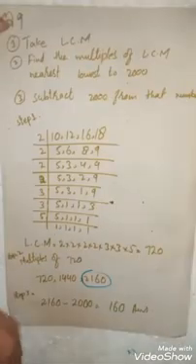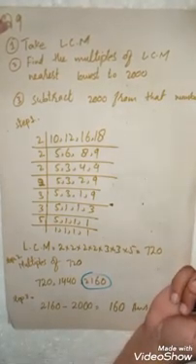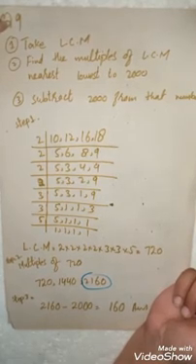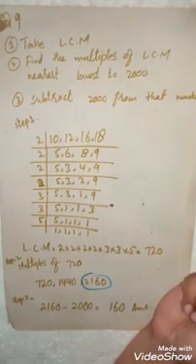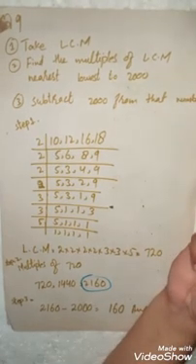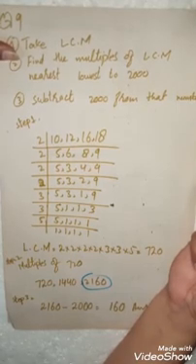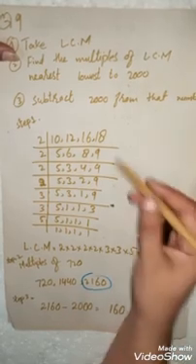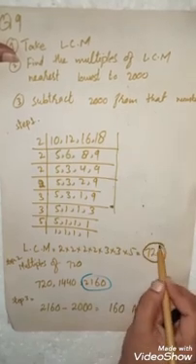You will get your answer, 99,595. And students, here is your question number 9, which is: what is the lowest number that must be added to 2000 so that the sum is divisible exactly by 10, 12, 16 and 18? In the first step, in the same way you will take your LCM. In the second step you will find the multiple of the number that is nearest above 2000, and in the third step you will subtract 2000 from that number. In the first step, when you take your LCM, you will get 720 as your LCM.